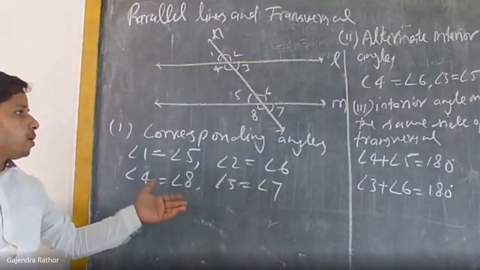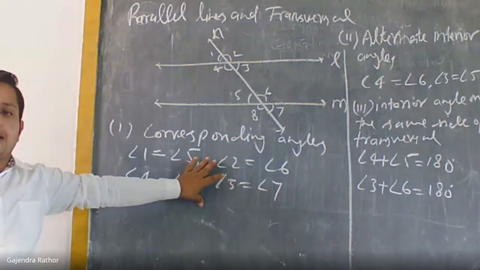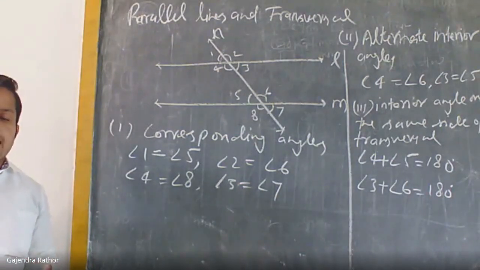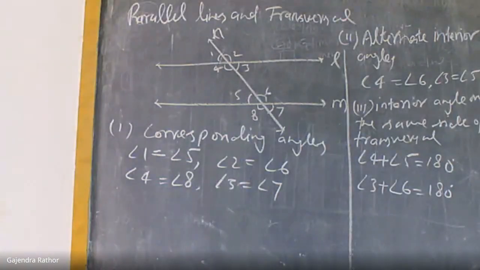In the third case, if corresponding angles are equal, then lines will be parallel. If lines are parallel, then corresponding angles will be equal. So these are the properties regarding the transversal of parallel lines. Okay. Till this step, if any doubt, kindly ask. Regarding identifying the angles or remembering the names of angles, please ask.